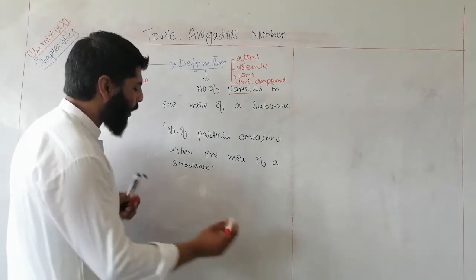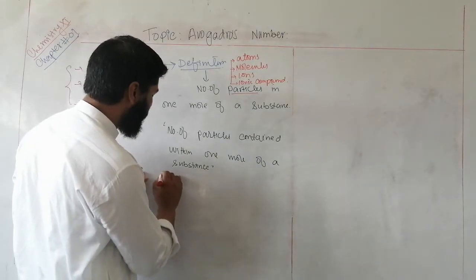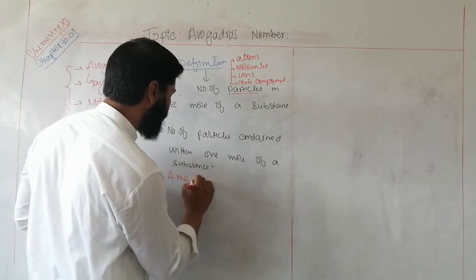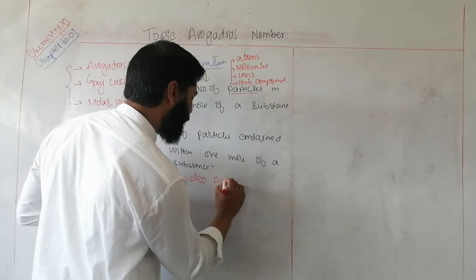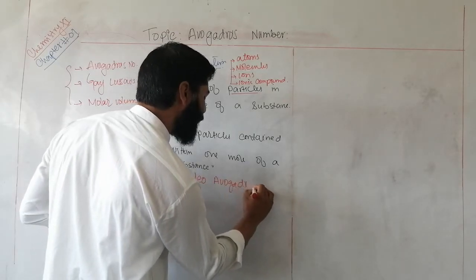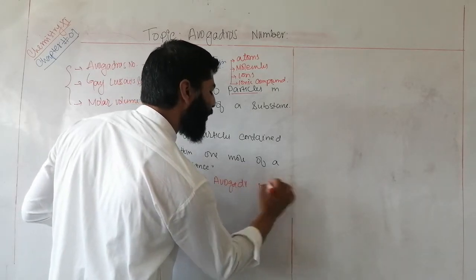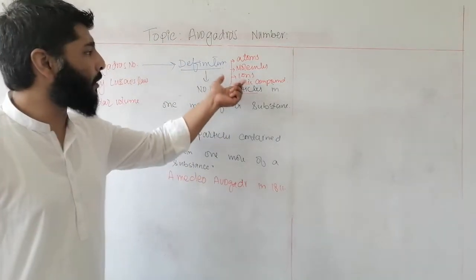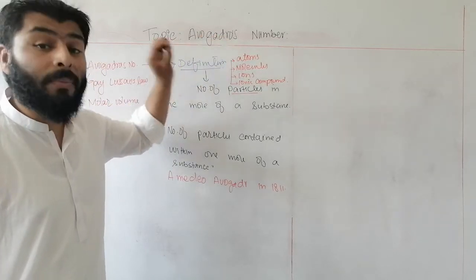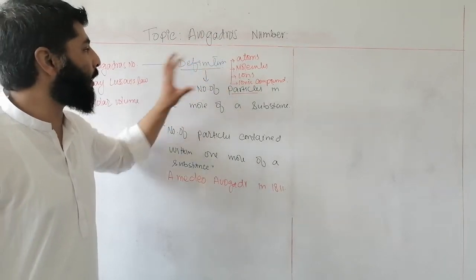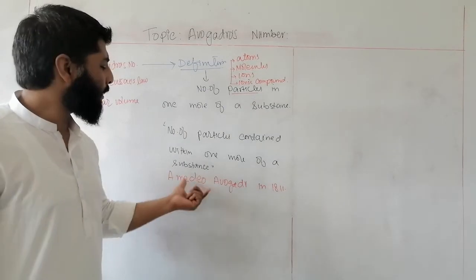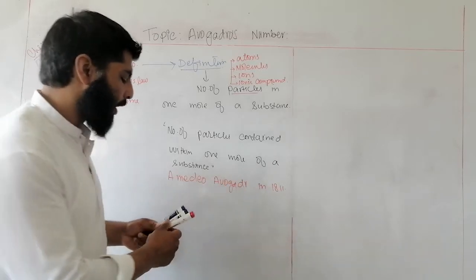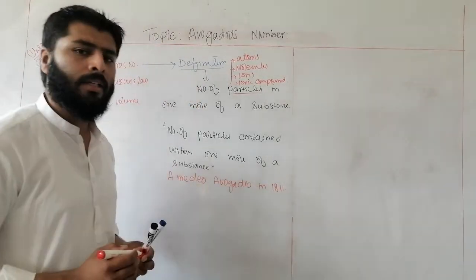The concept of Avogadro's number was first put forward by Amedeo Avogadro. In 1811, for the first time he gave the concept that there is some quantity, some number of particles in 1 mole of a substance. This concept is known as Avogadro's concept, given by Amedeo Avogadro in 1811.